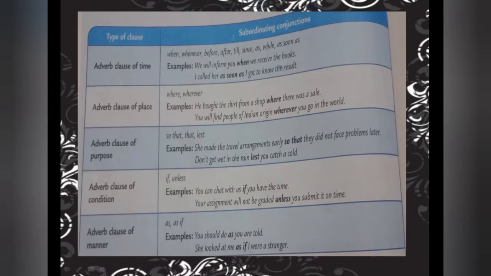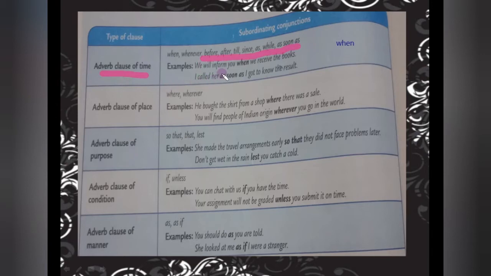Okay, in this only we have covered all. First one, adverb clause of time. Even if you remember, we have done the question word also for the time. The question word is when. See, the words when, whenever, before, after, till, since, as, while, as soon as. Simply, you can see all are giving the meaning of when.